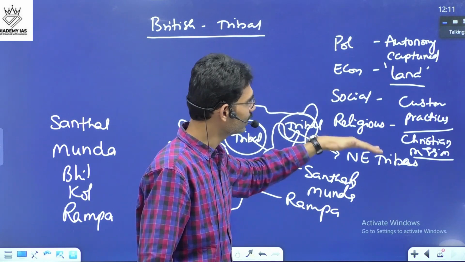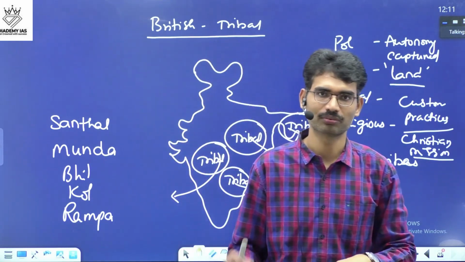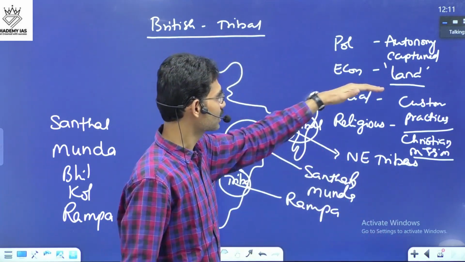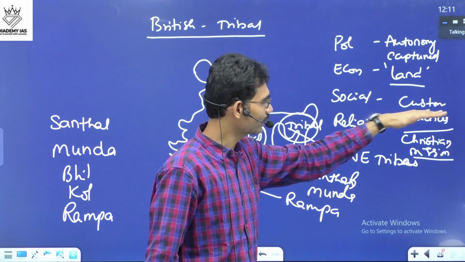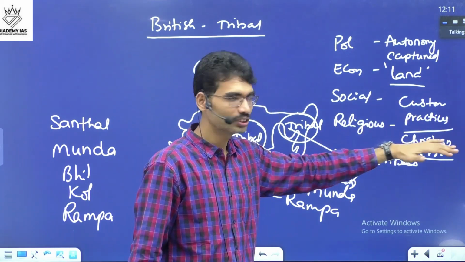Socio-political, economic, religious. By reading Bipin Chandra, you will be able to answer this question. You need not worry about it because it is almost straightforward. Loss of land, loss of, break to customs and practices, Christian missionaries, Western education.